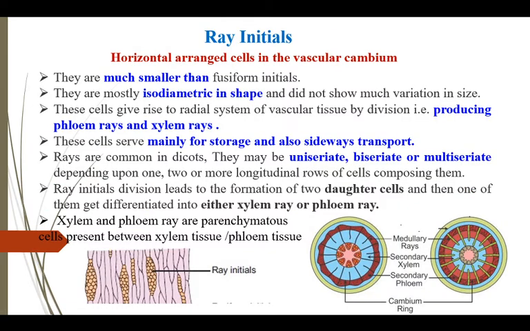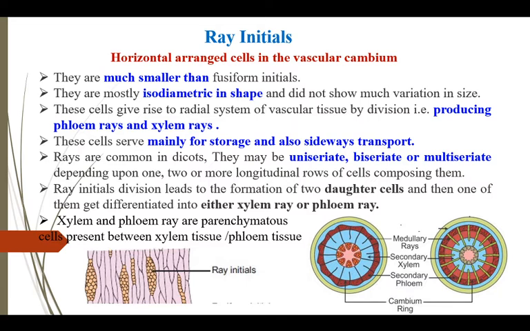Ray initials. Ray initials are arranged horizontally in the vascular cambium. They are much smaller in size. They are isodiametric, their size does not show much variation, and they produce phloem rays and xylem rays. These initials are mostly involved in storage and sideways transport.